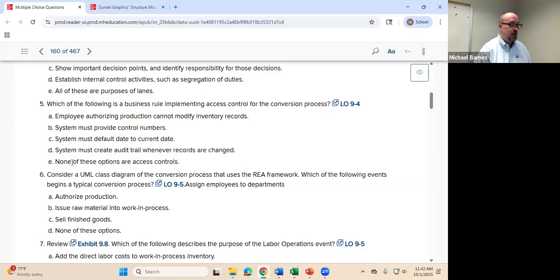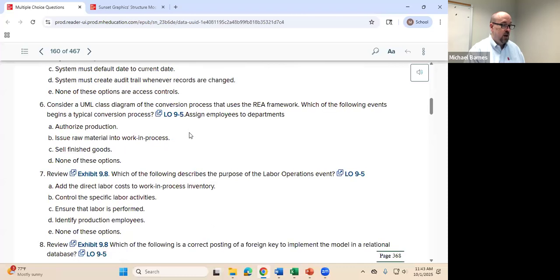Question is, could it be none of the above? Let's look at A. Employee authorizing production cannot modify inventory records. Okay. Does that seem like a business rule that would move into a control activity? Yes. All right. So A is our best answer of an example of an access control in this regard. So report it out.